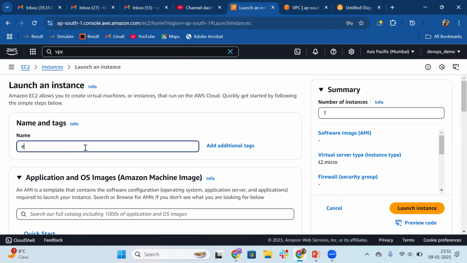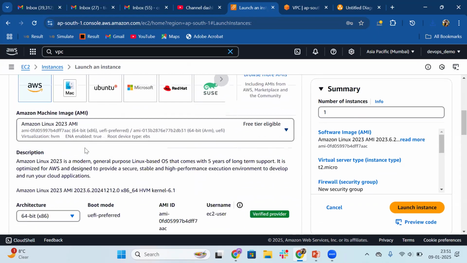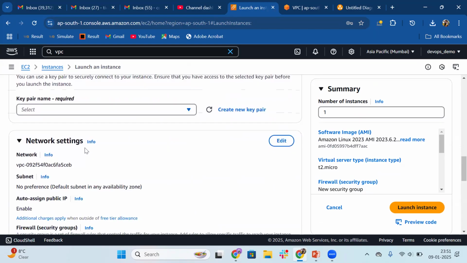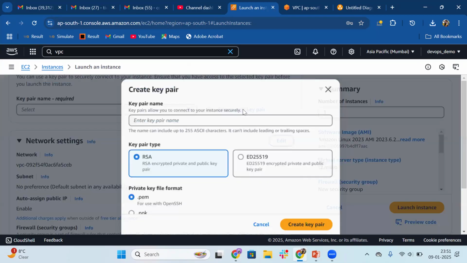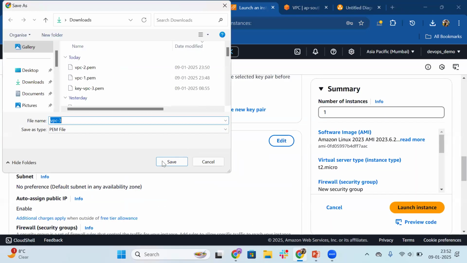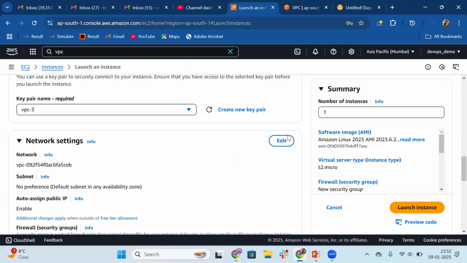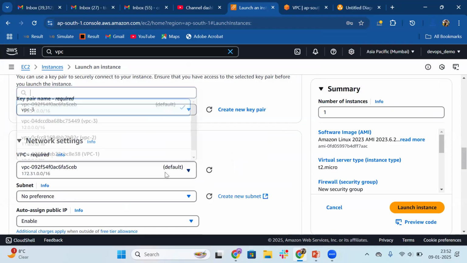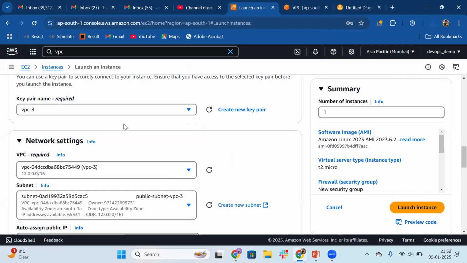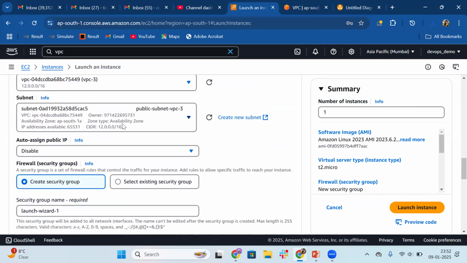EC2 VPC3. Amazon Linux, t2.micro, keep here once again. I will create a new key pair, VPC3. We are just following one pattern. Network configuration. Okay, let me save it. Edit. VPC3. We will be selecting the public subnet of VPC3 because we have only one subnet.